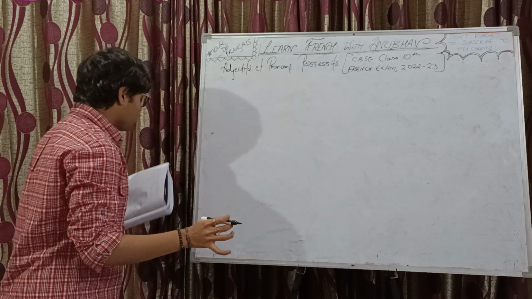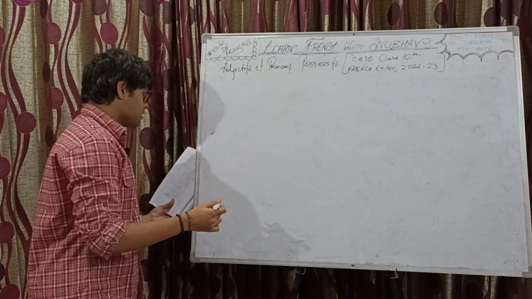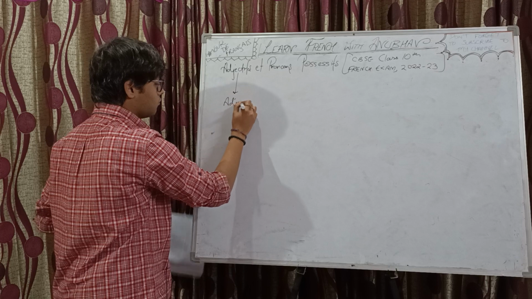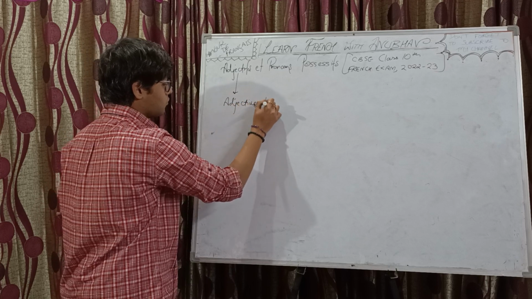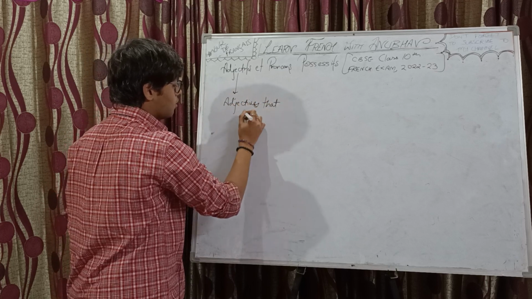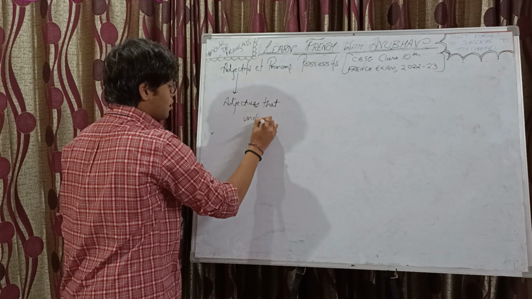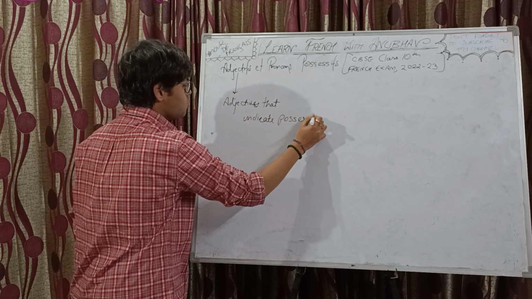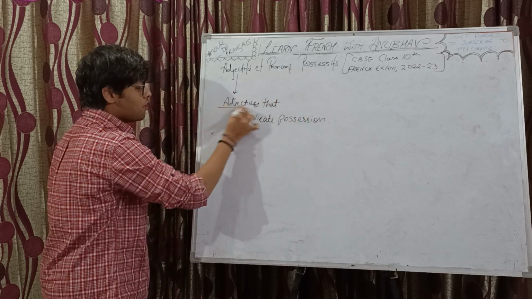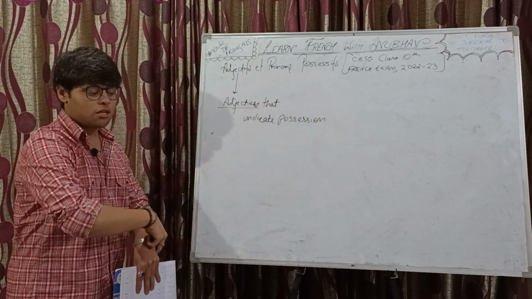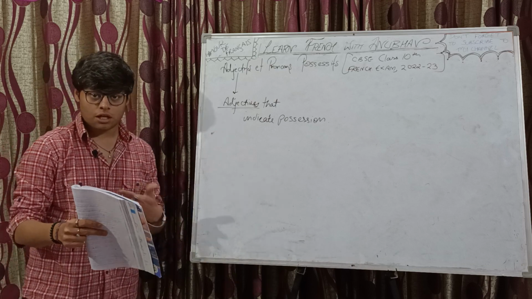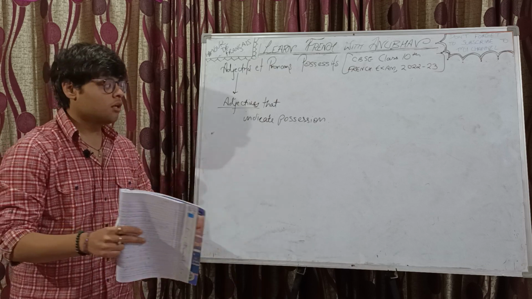Okay, so adjectives that indicate possession. Now we know what adjectives are. Adjectives are basically the words that tell the characteristics of anything, a noun or an object, right?